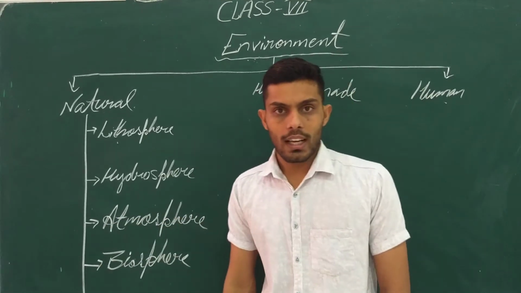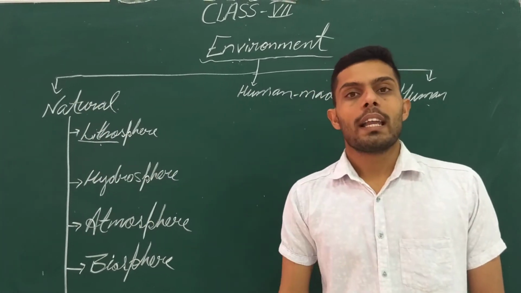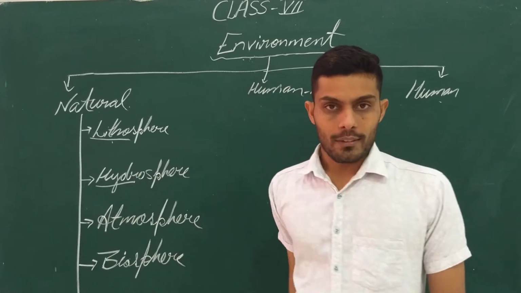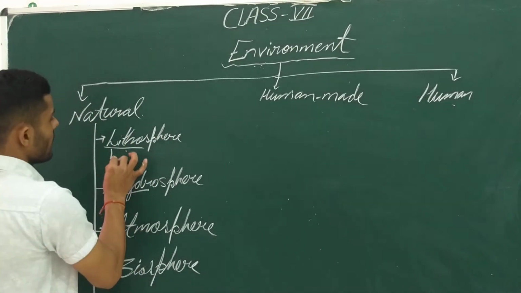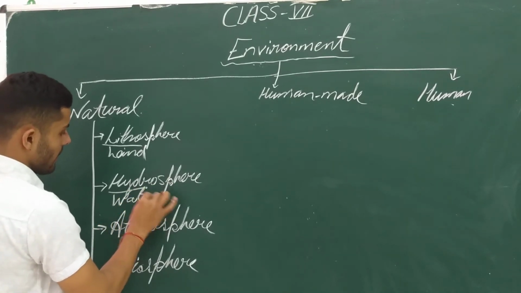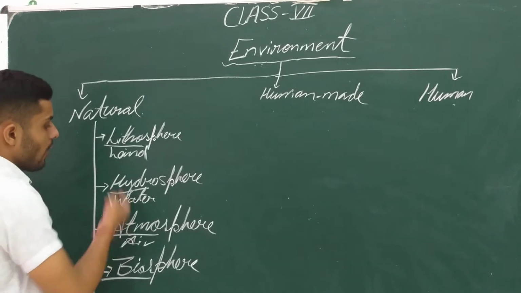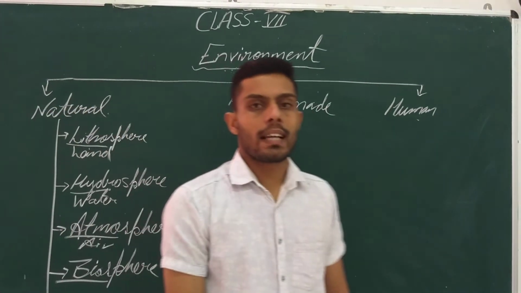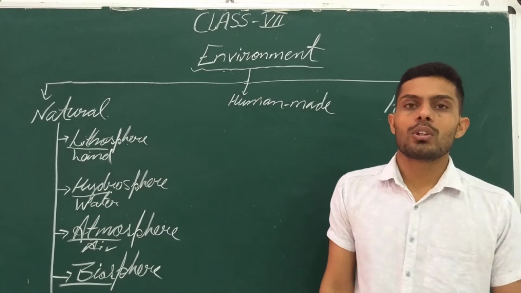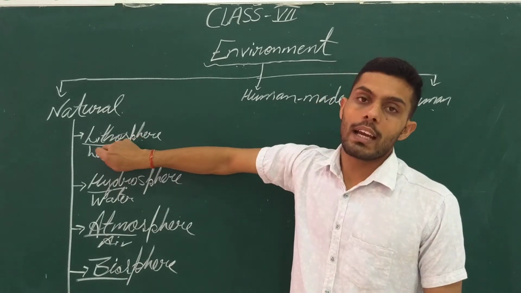In your previous classes we have read the meaning of litho. Litho means land, hydro means water, atmo means air, and bio is where all these three interact with each other. The lithosphere natural environment consists of all the land bodies.